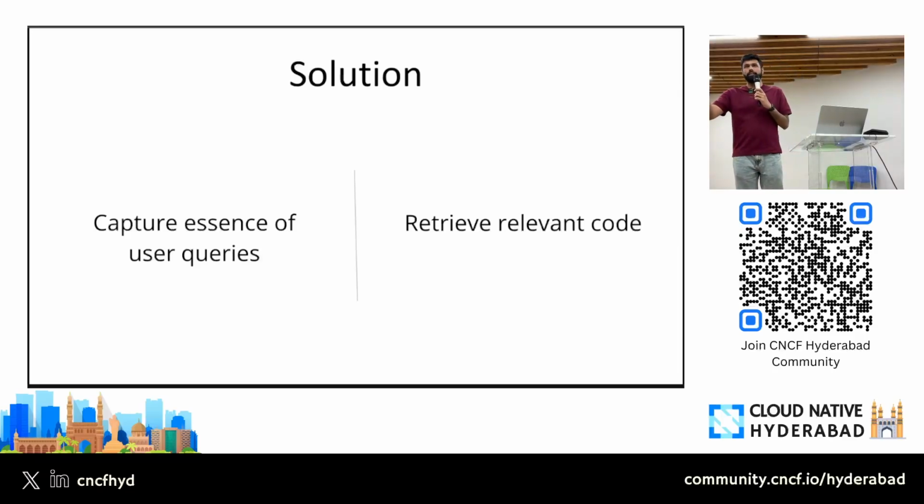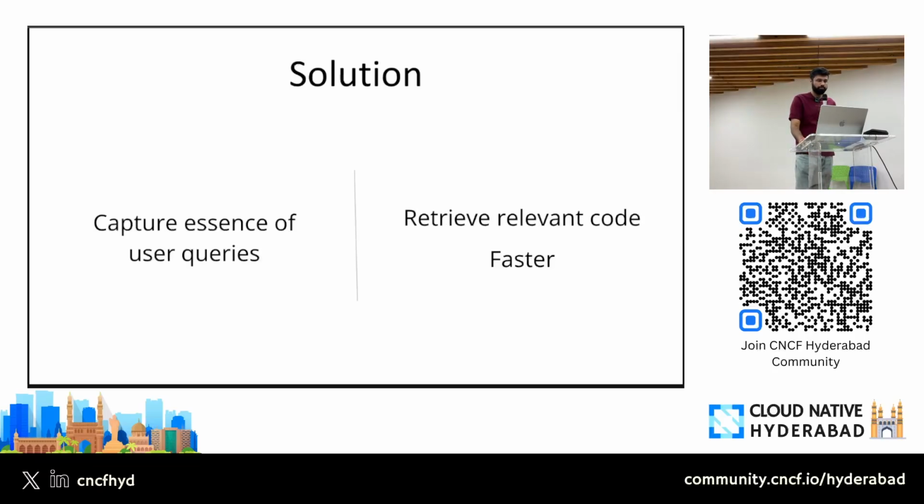So instead of doing just guesswork, if I can pinpoint the exact files where that code is written, that will help me. That will bring down my token burn, and that will increase the speed of my agent, right? It will perform more efficiently. The solution is simple. Just capture the essence of the user query and retrieve the relevant code faster, right? Fast is very important.